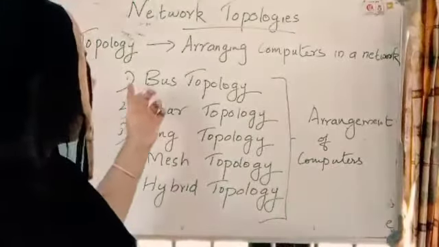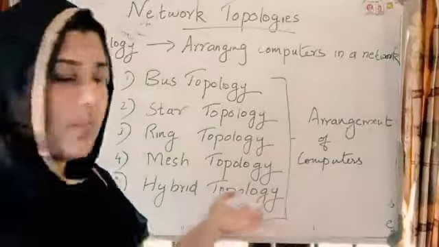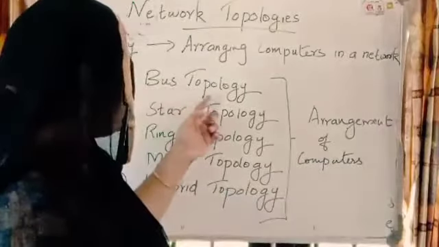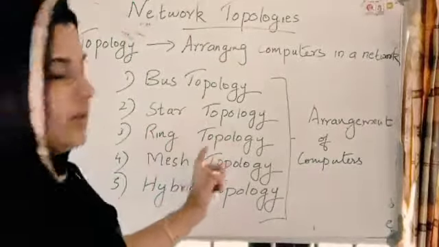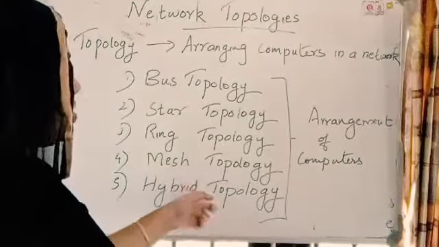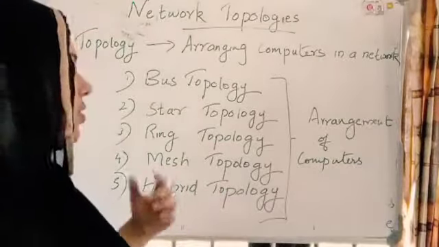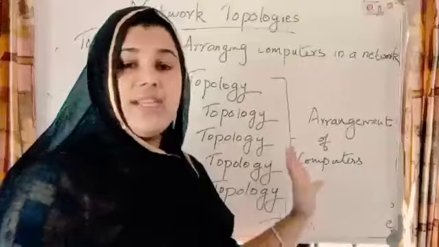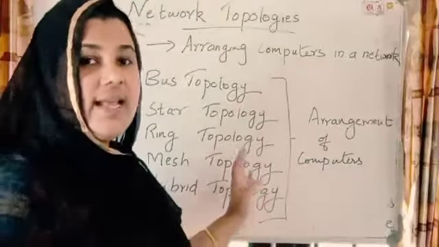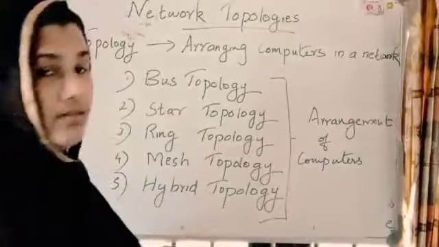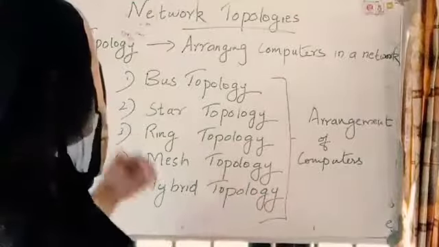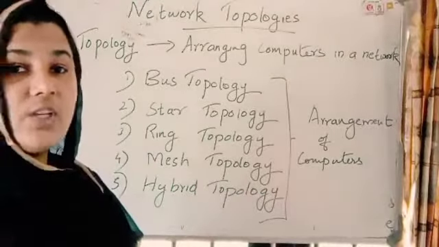Okay, so what are the different types of topology? Bus topology, star topology, ring topology, mesh topology and hybrid topology. The difference is only the arrangement. Okay children, let us see the topologies one by one. First we are moving to bus topology.